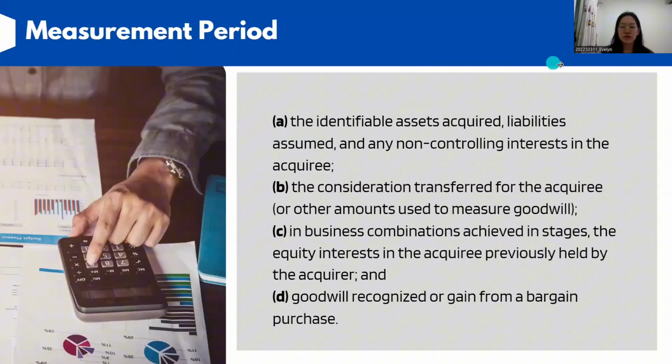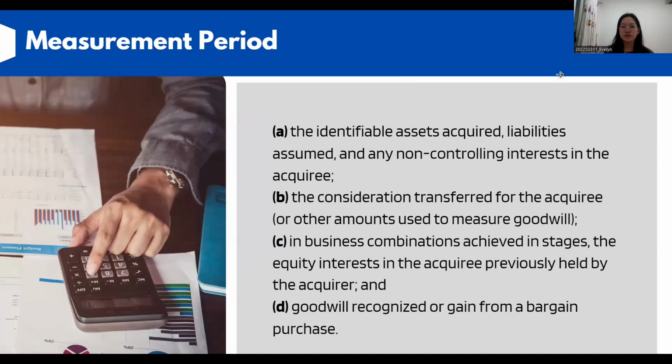So there is also the measurement period. For a business combination, there are several measurement items that we have to consider. The first one is the identifiable assets acquired, liabilities assumed, and any non-controlling interest in the acquiree. The second is the consideration transferred for the acquiree or other amounts used to measure goodwill. The third is, in a business combination achieved in stages, the equity interest in the acquiree previously held by the acquirer. And the last is the goodwill recognized or the gain from a bargain purchase.